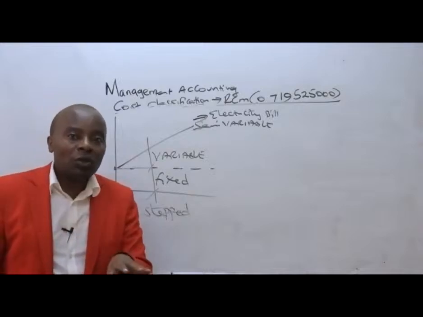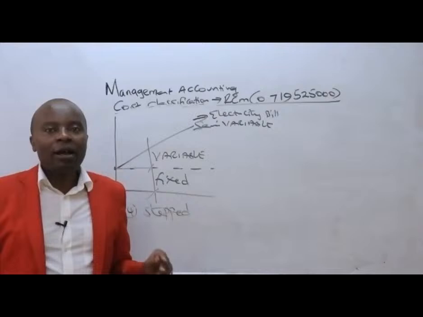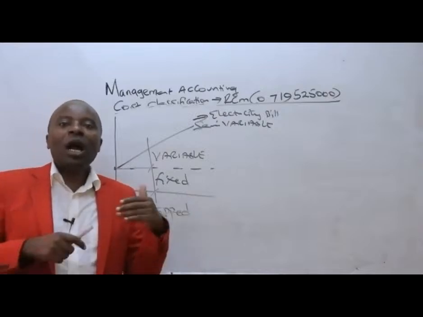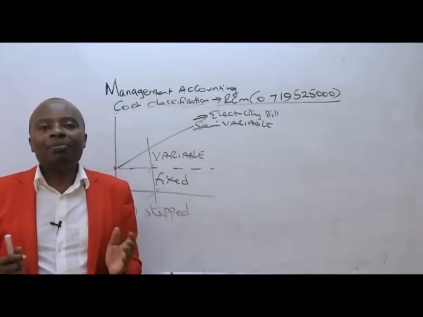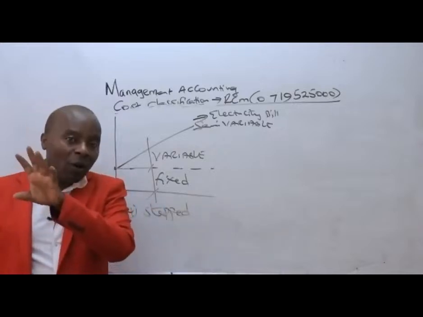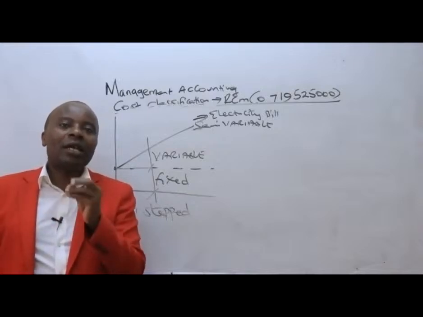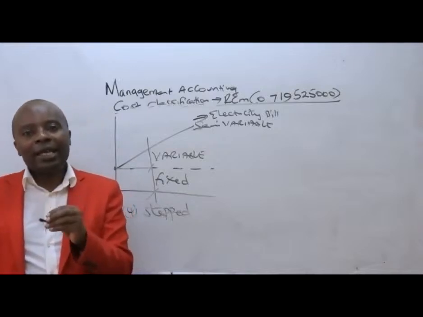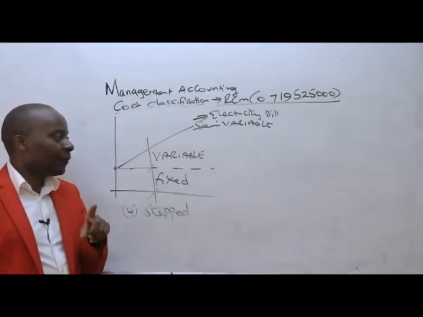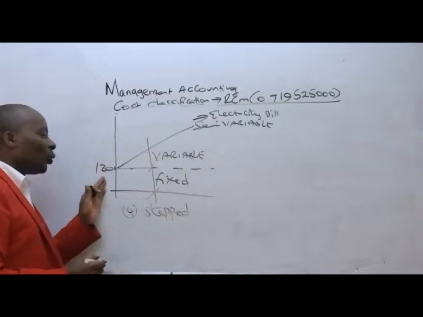Even if you close your house and go to Dubai for a holiday and stay there for a whole year, when you come back, you will never get your electricity bill being zero. You will get that 120 for each month that you were away, waiting for you. It's like a meter rent. Very important for us to appreciate that electricity cost can never start from zero, it starts from about 120.